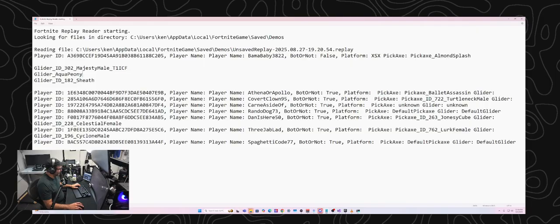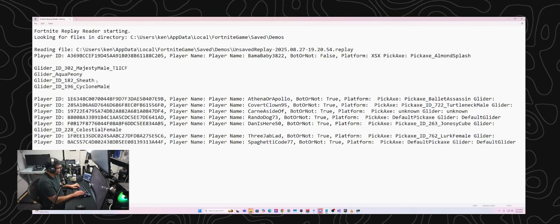And this one down here, this glider has the ID in it as well. Glider ID 196. And then obviously default glider does not, we've seen that one quite a few times. That one does not have it.